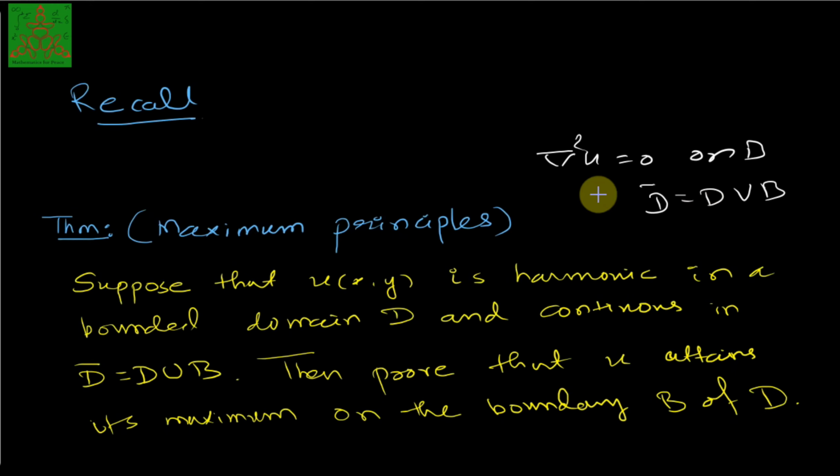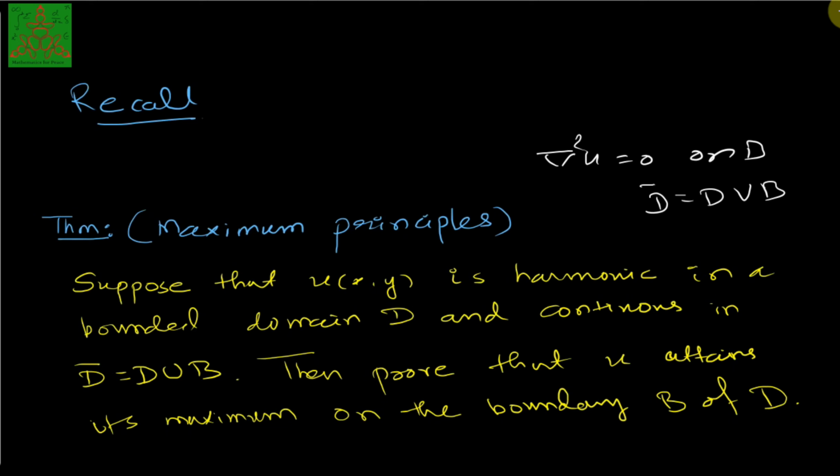Then we have proved in my previous video that u attains its maximum on the boundary of D. The link for the proof of this theorem is available in the i button. You can go and watch it.